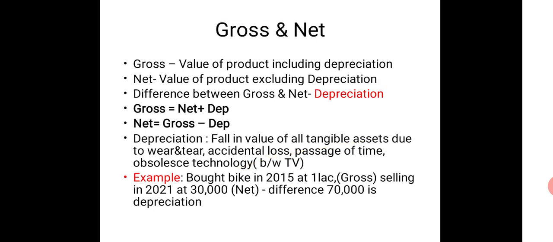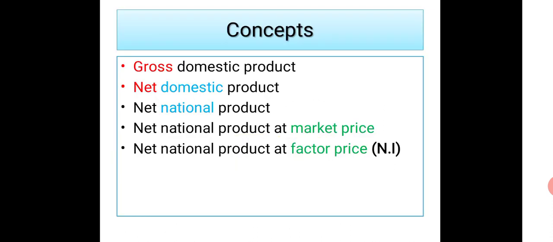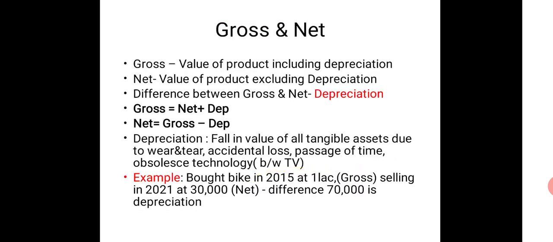Gross and net, you know what gross and net is. The basic difference between gross and net is depreciation, right? Gross is the value of product including depreciation, and net is where the value of product is excluding depreciation. So when it comes to national income, the final aim is net national product at factor cost. You can say that it is a net concept which doesn't include depreciation.